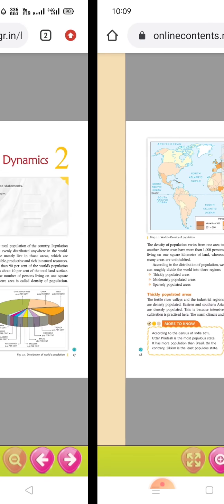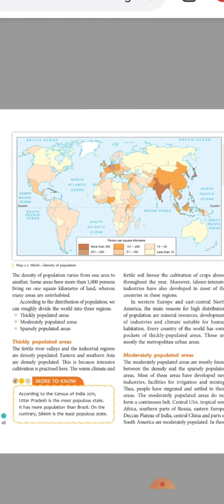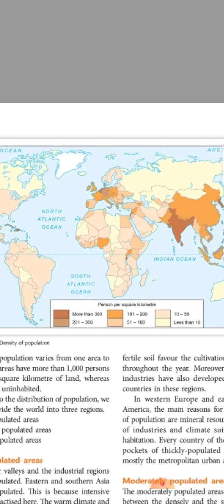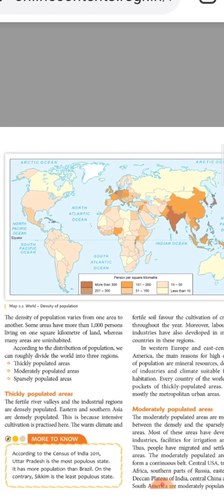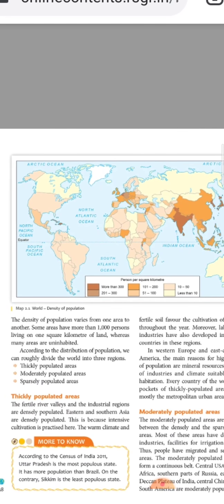Dear children, in short, you see, this is the world map. Already you have learned in 5th standard to mark the continents on the world map.